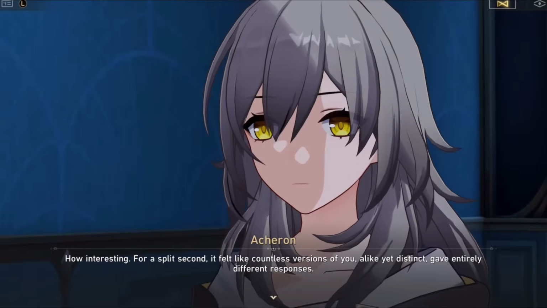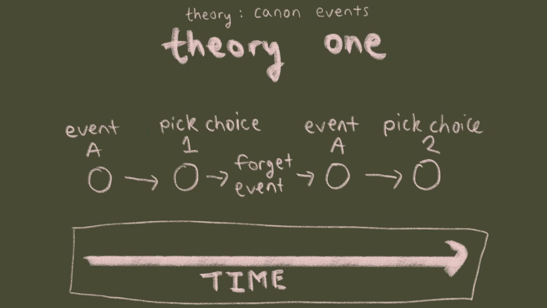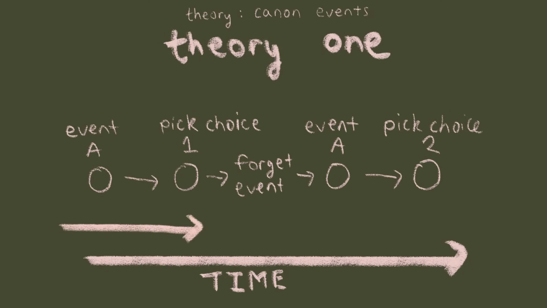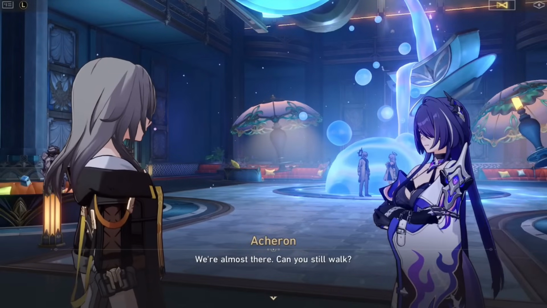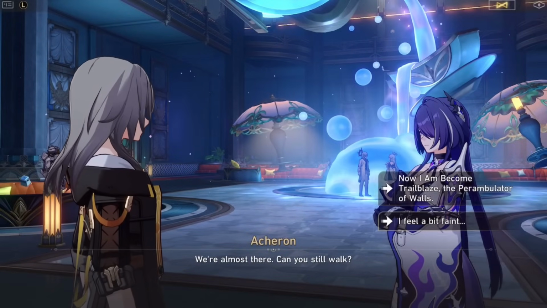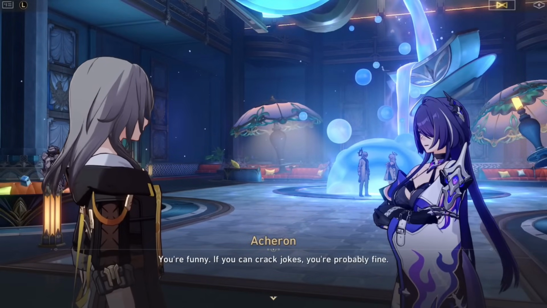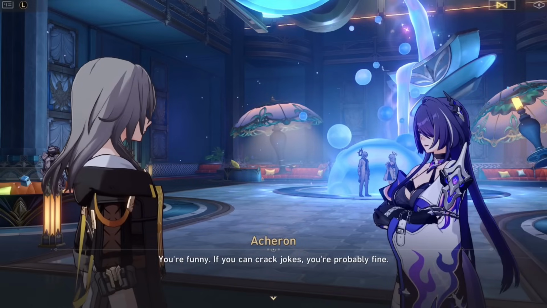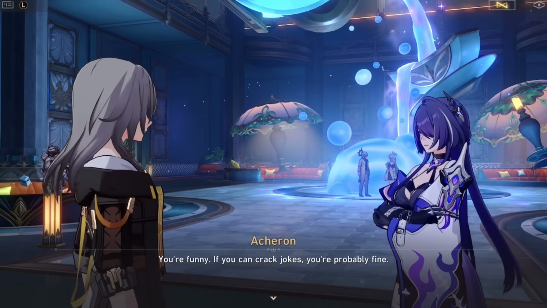The first theory is that we are going through all of these choices in real time, where we go through the first choice, everyone forgets what happened, and then we go through it again. Somehow, maybe due to her emanator powers, Acheron has held on to the fragments of what has happened, whereas others haven't. The second theory is that it's more like a time loop, where time is going backwards and forwards.